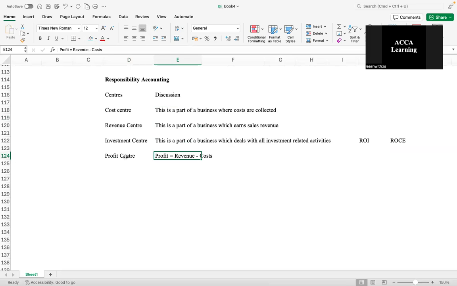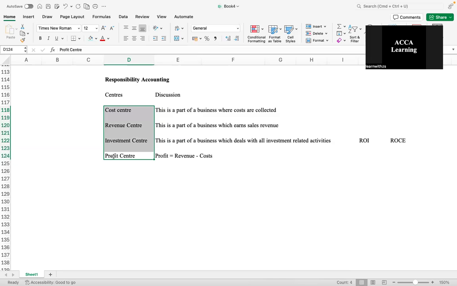So, in simple words, understand, cost center deals with only and only costs. Revenue center deals with only and only revenue. Profit center deals with revenue and costs. Investment center deals with costs, revenue, and profit. Very easy to understand. These are the four centers in every organization. And this comes under the heading responsibility accounting. Who is responsible for what kind of activities that take place in a business?